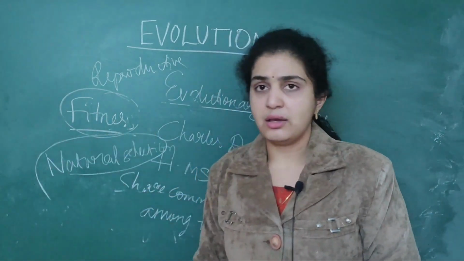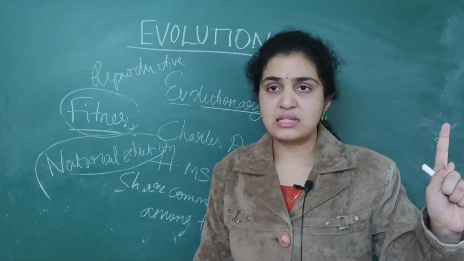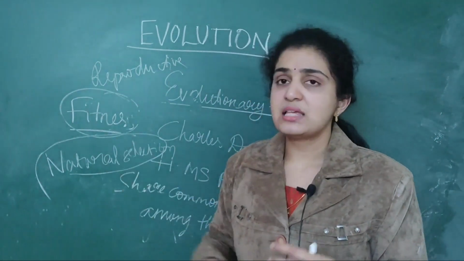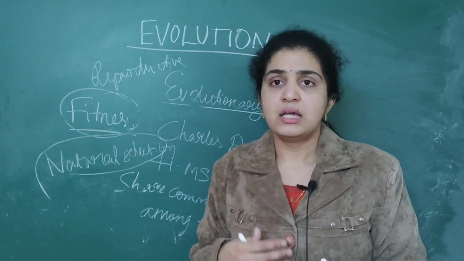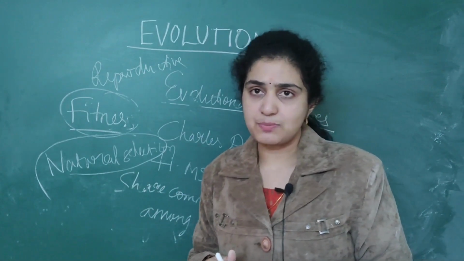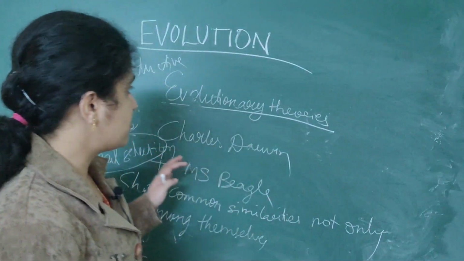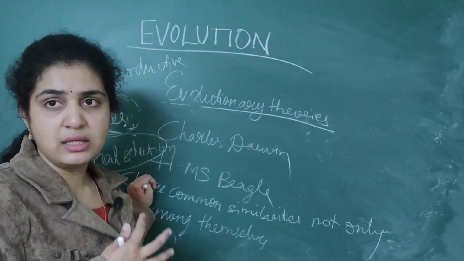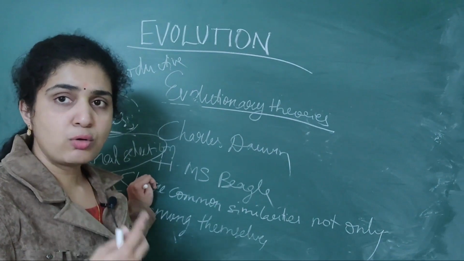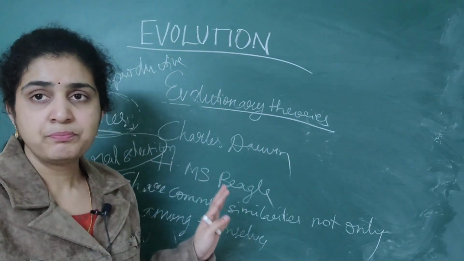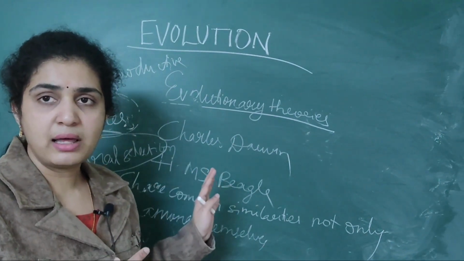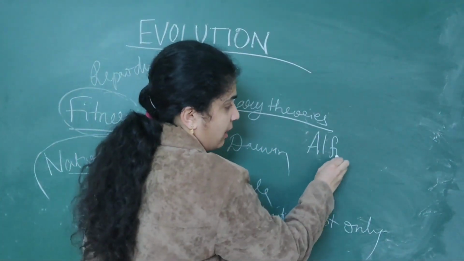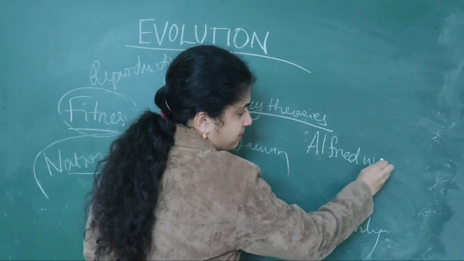These are the two theories he gave: natural selection, where nature selects the progeny, and the fitness of the individual, which is also important. So this is the evolutionary theory he gave. Next, another person named Alfred Wallace.